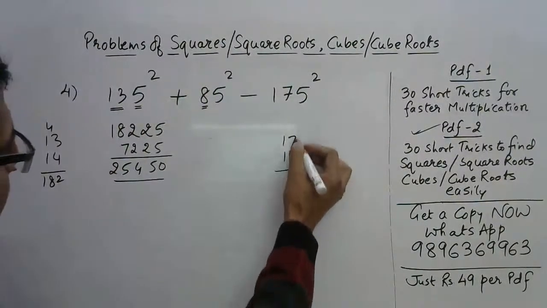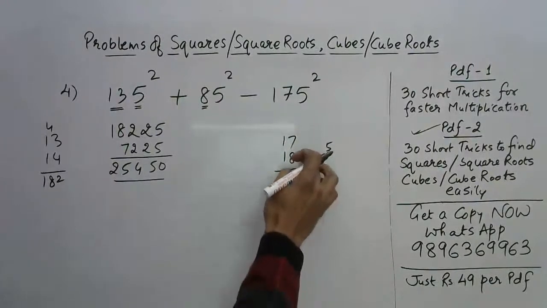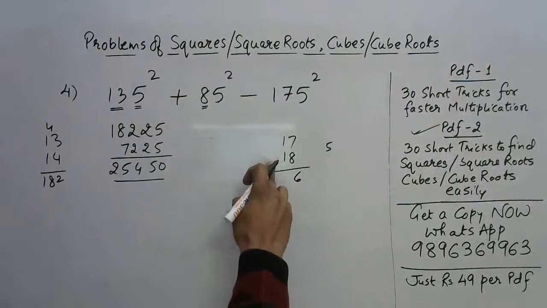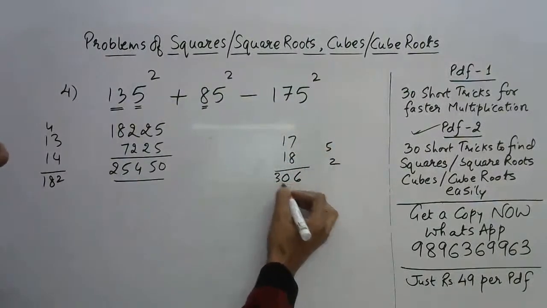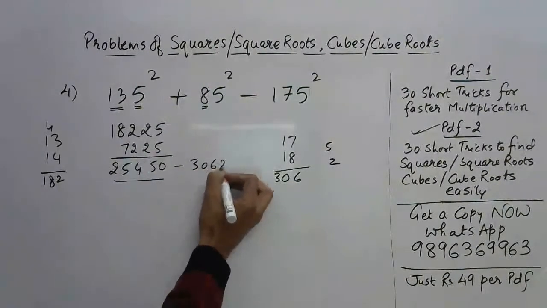Now 8 7 is 56, 6 5. For this also I am using vertically and crosswise. 8 7 is 56, 6 write, 5 carry. 8 plus 7 is 15 plus 5 is 20, 0 write, 2 carry, and then we have 1 and 2 is 3. So 306. So we need to subtract 30625 from this.